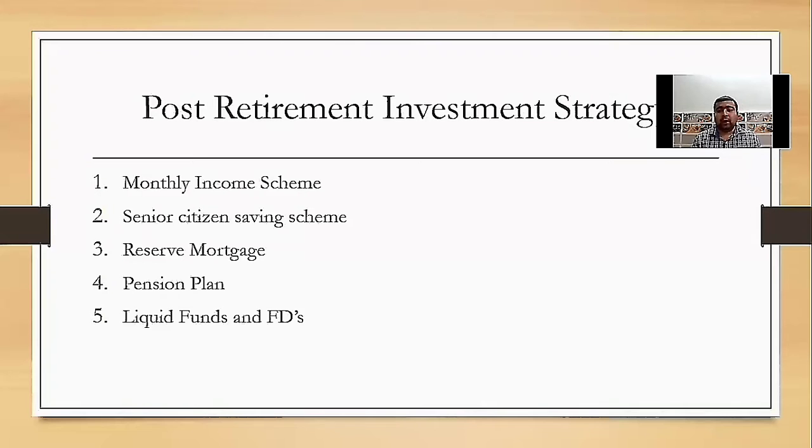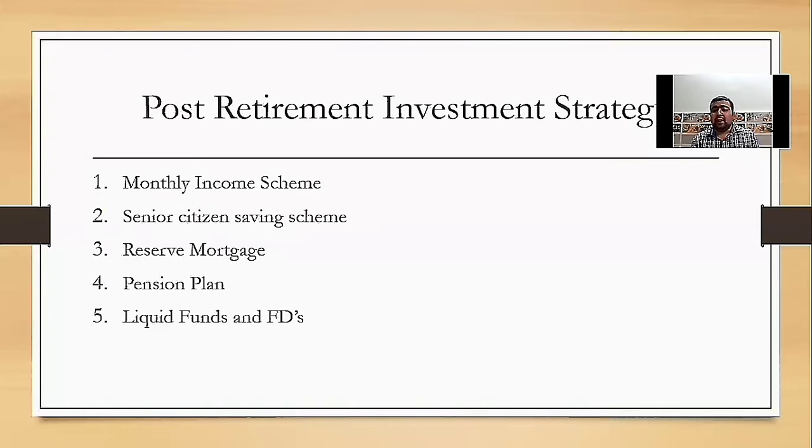Reverse mortgage. A reverse mortgage is an option giving senior citizens a regular source of income. You can pledge your house with the bank and receive regular income from the bank for a given period. The amount received depends on the valuation of the house and the term of the period. The income received from the house property under the scheme is tax free. Next point, pension plan. A pension plan is provided by insurance companies as well as mutual funds. The investor can invest a lump sum amount, and such plans will give monthly income after retirement.